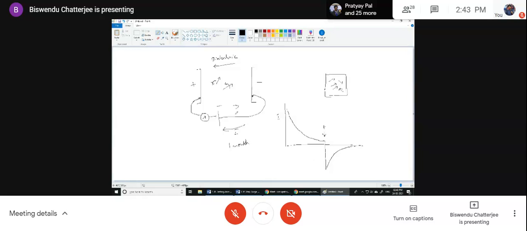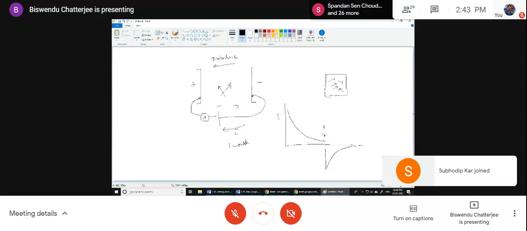Now what happens when the current is zero? You will find a peculiar thing: all the dipoles, after manufacturing and shorting for 1 month, the exact position is not replicated or duplicated. Suppose this dipole was previously in this direction. Now at current 0 point, it is in this direction.